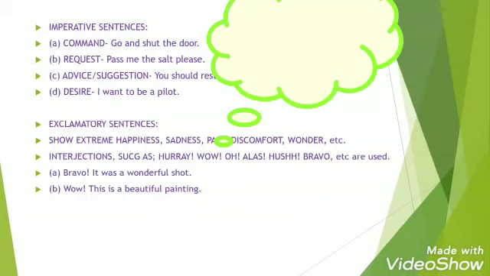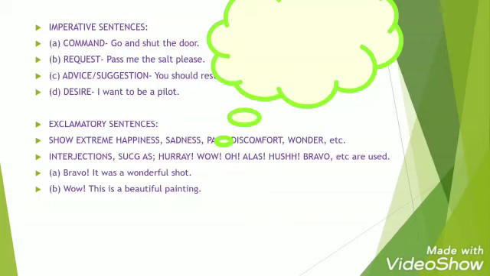Then comes imperative sentence. Imperative sentences often give command, request, advice, or desire. For command, we can say, go and shut the door. It can be addressed as an order also. Request, pass me the salt please. Advice or suggestion, you should rest now. Now many people ask me, what is the difference between advice and suggestion? Generally, advice is given by the experts or it is formal, but suggestions are informal. Then comes desire. I want to be a pilot.